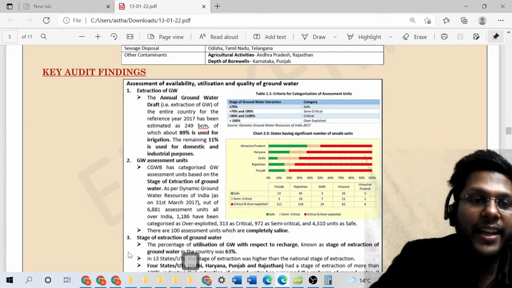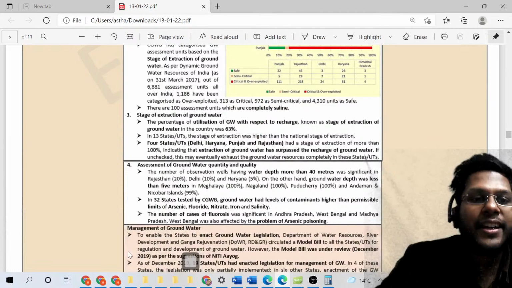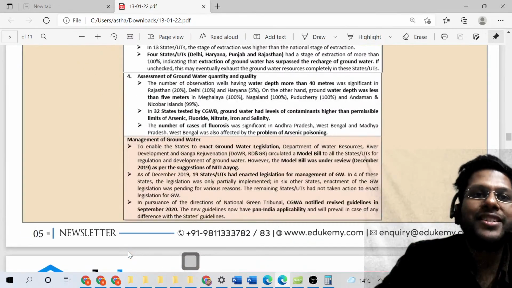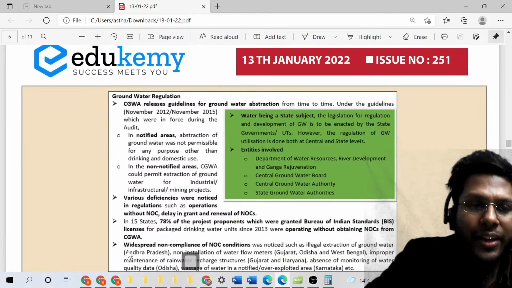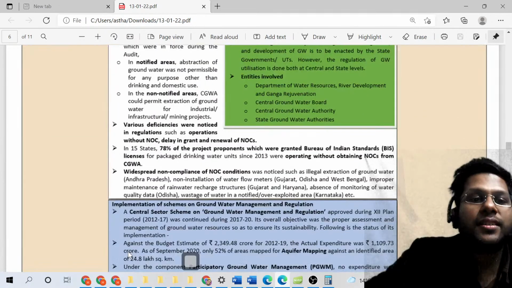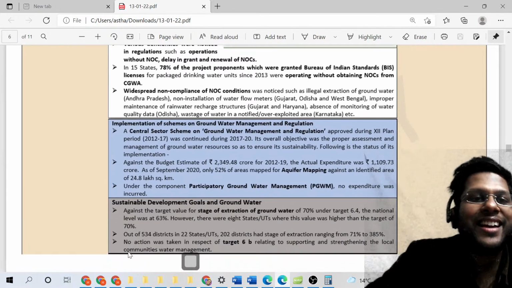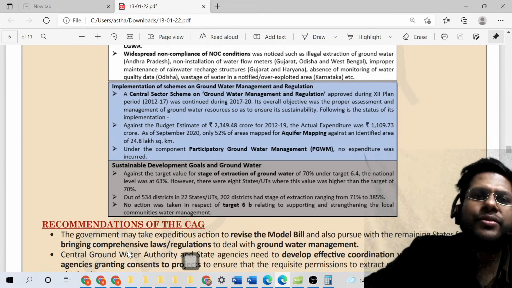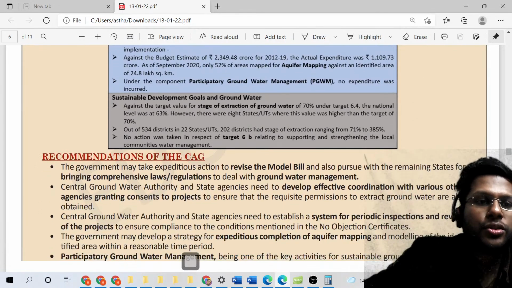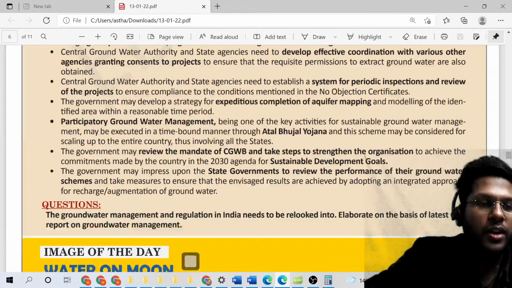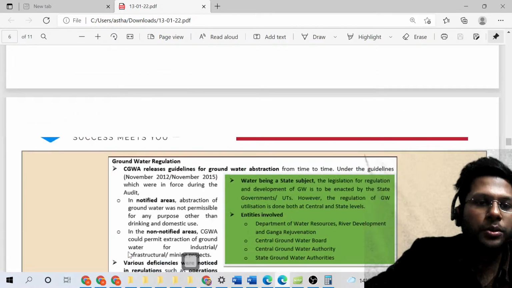What are the audit findings? The findings of the CAG, we'll understand the findings in three to four segments. We will also understand what are the regulations, how are they trying to ensure that groundwater gets refurbished, sustained and managed. We will also understand some of the government initiatives in this regard. We will also understand the recommendations of CAG, right? So this is what constitutes a holistic article in totality, right? So let's begin this conversation.